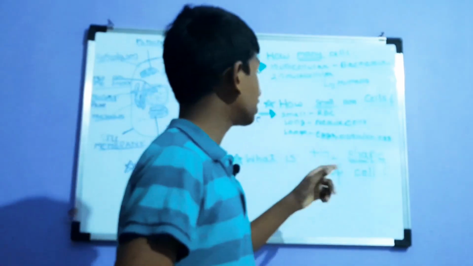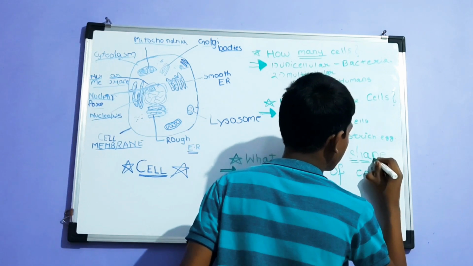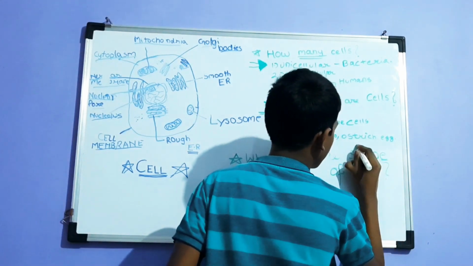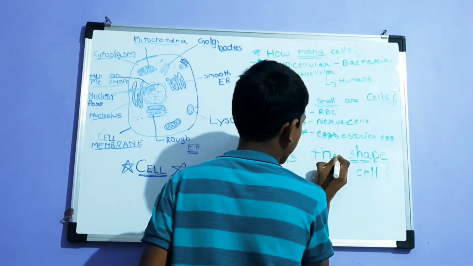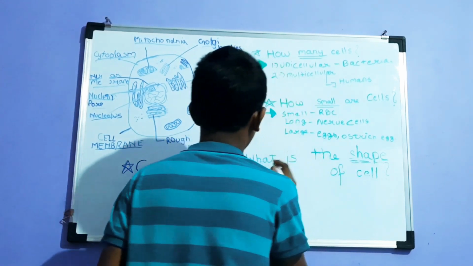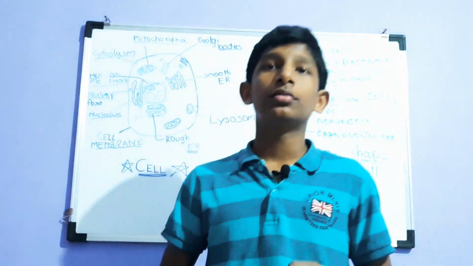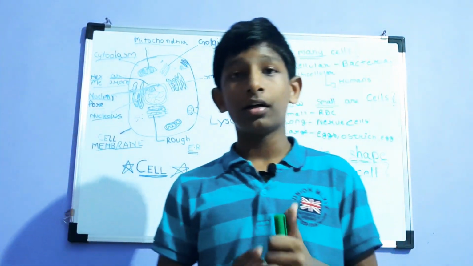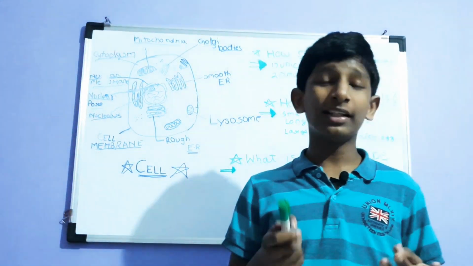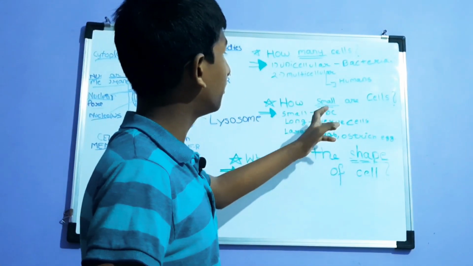Now, what is the shape? I erased it with my hand. What is the shape of the cells? Most of the cells are circular, like this, you might be thinking, but that's not always true. Some cells are there with a different shape. Like in the examples, I have given something.